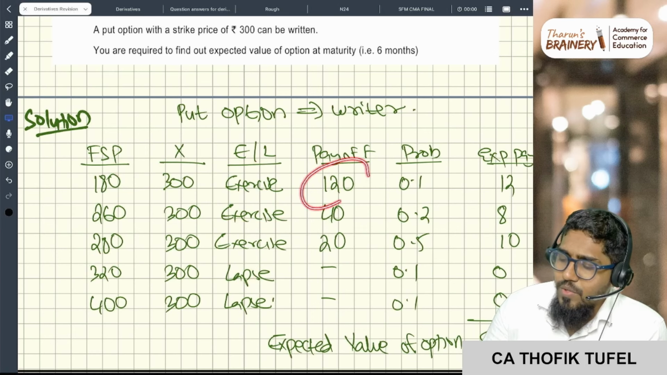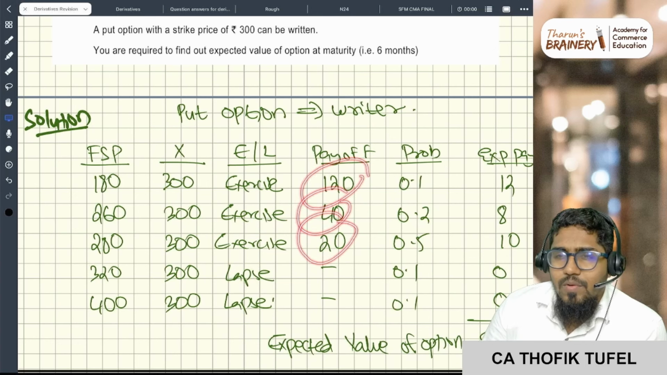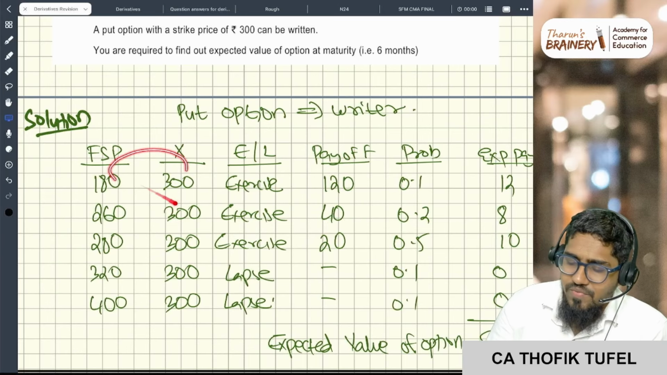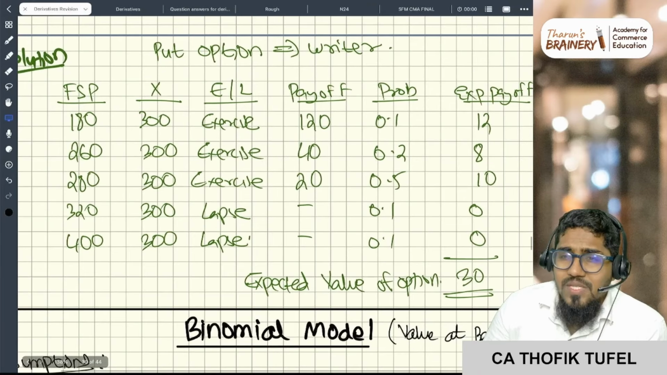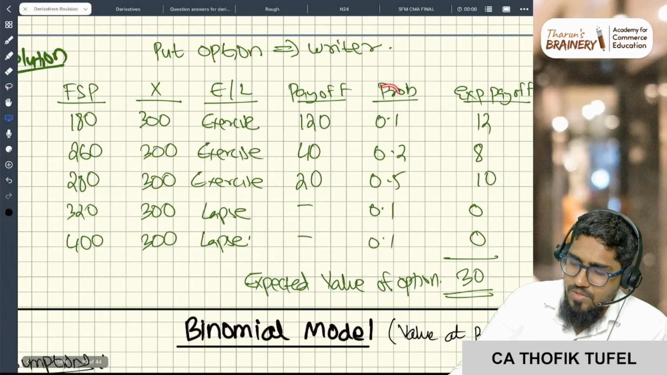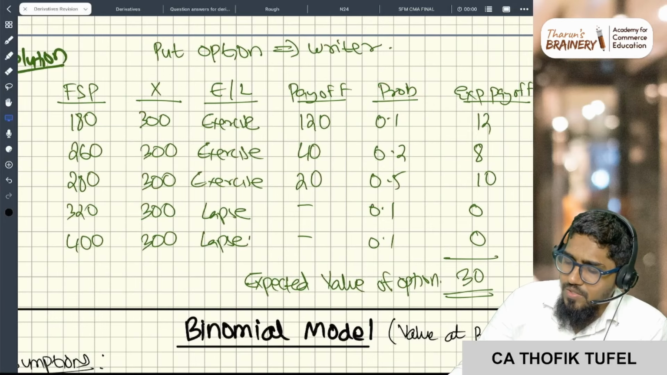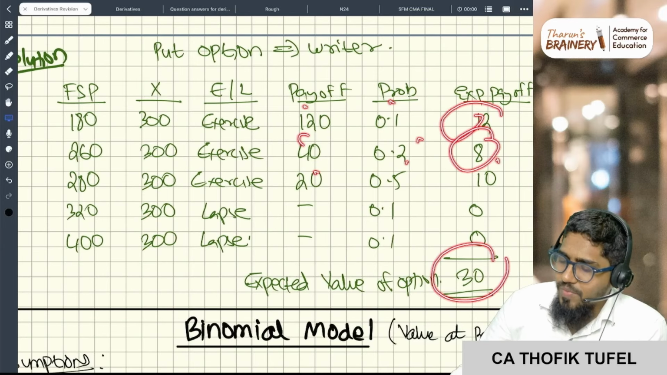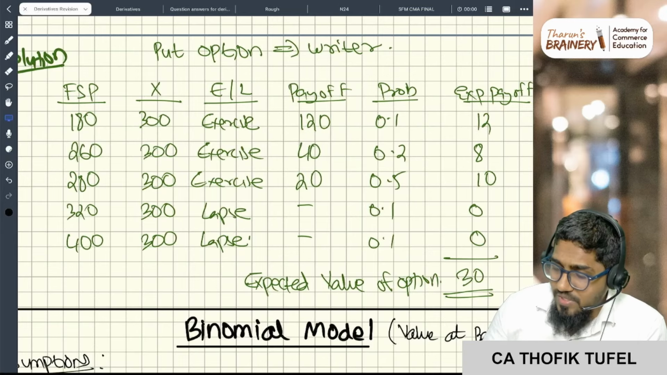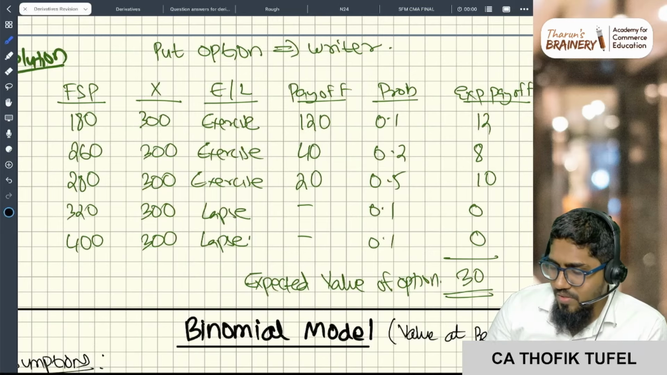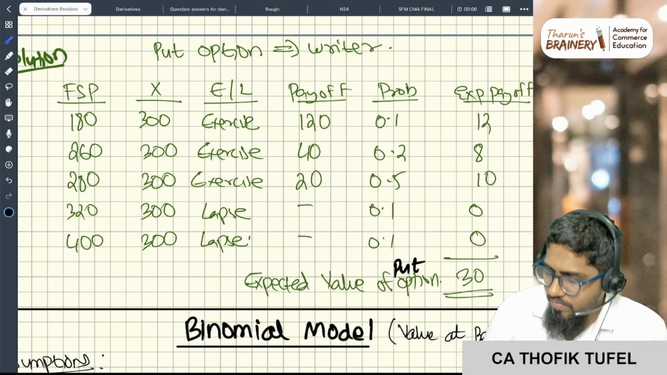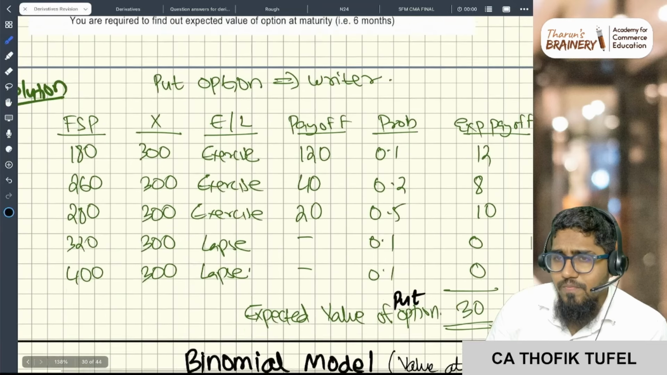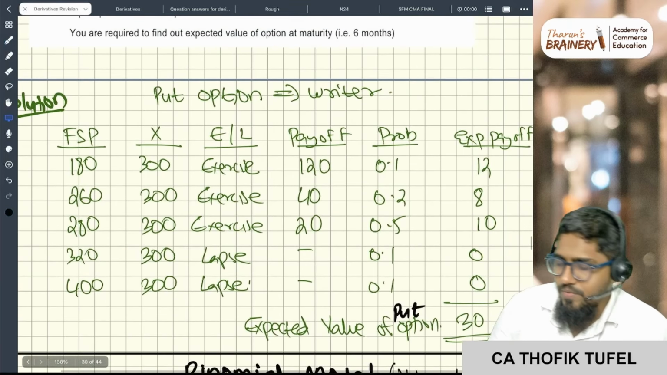Now what is the payoff? 120, 40 and 20, basically the difference between these values. Premium is not given here; if premium is given, you just subtract the premium to get the net payoff. Multiply that with the probabilities: 120 into 0.1, 40 into 0.2, 20 into 0.5. You will get the expected value of the put option you have written. This is very important.